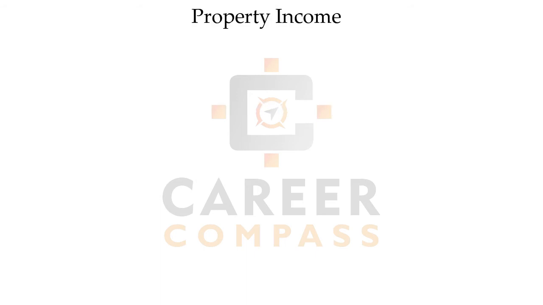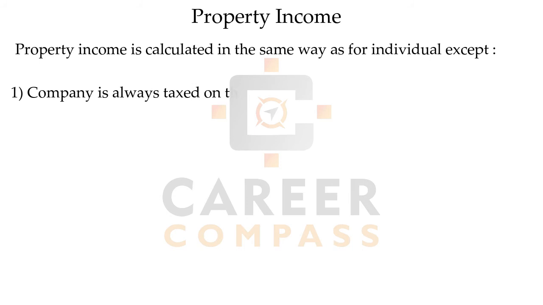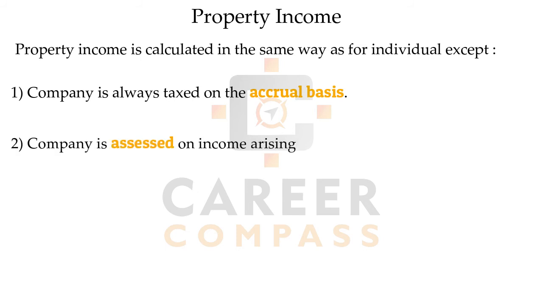Students, companies can have property income, so just like trading income, most of the rules are the same, but once again we have to learn the differences over here. For companies, the property income is calculated as per the accrual basis only, students. Here there will not be an option of the cash basis. Here, students, we have to calculate the property income according to the accounting year and not on the basis of the tax year or financial year.